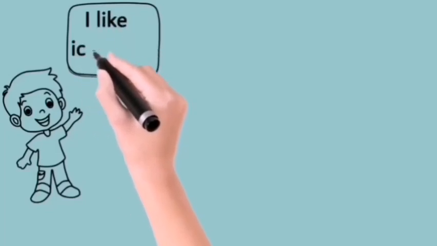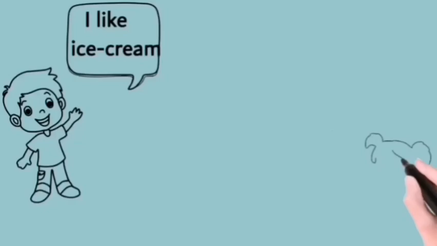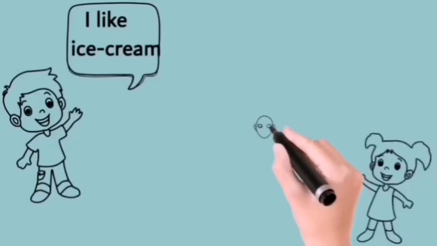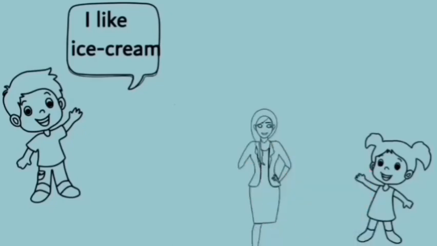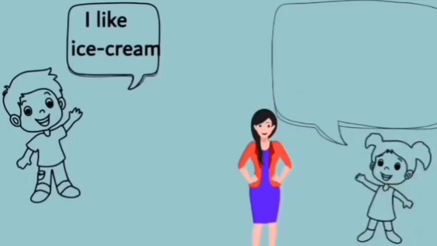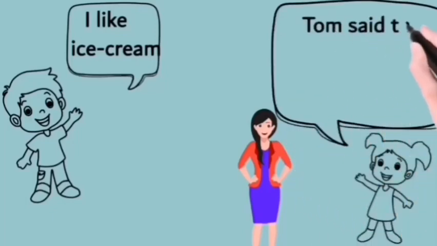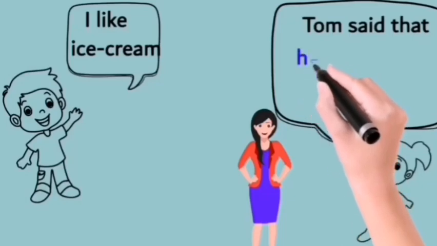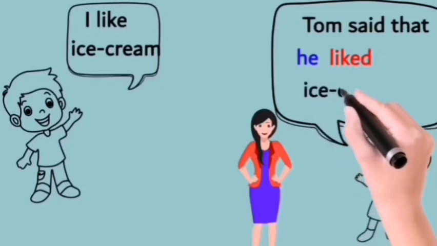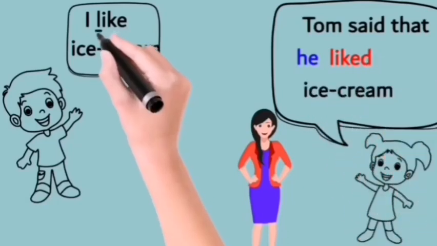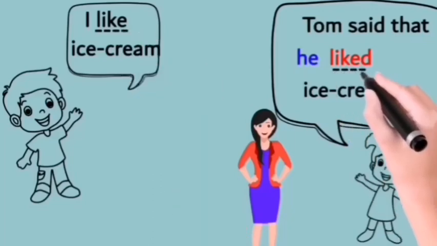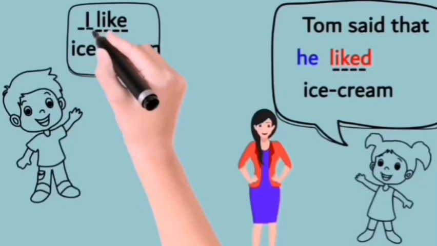Here is an example of simple present tense changed into reported speech. I like ice cream. Tom said that he liked ice cream. In this example, the word like, which is in simple present tense, changed into simple past tense, liked. And the pronoun I changed into he.